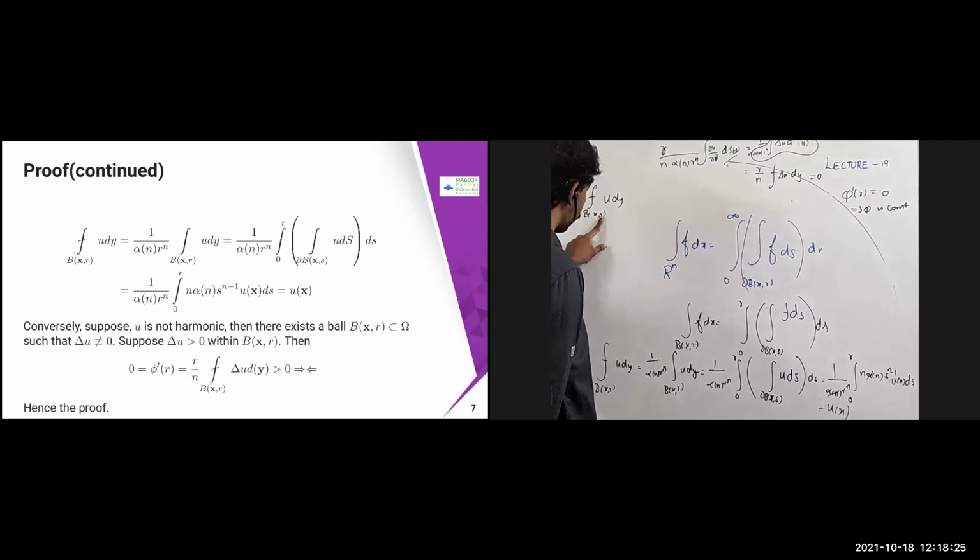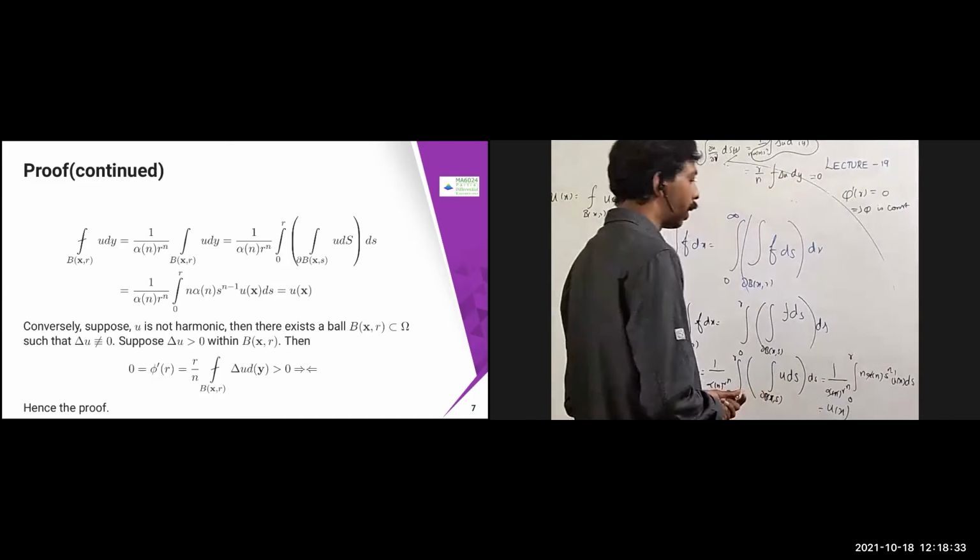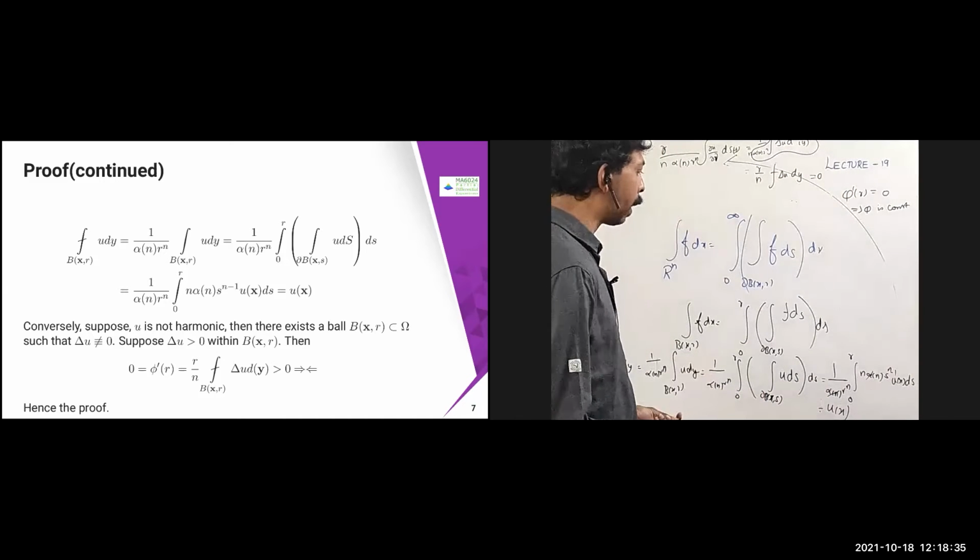So I started from the left hand side, right hand side, and then I reached the left hand side. So this part is done. We have done only one part, only the "if" part. Now the converse part we have to do.